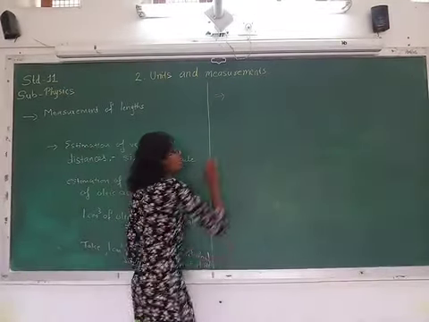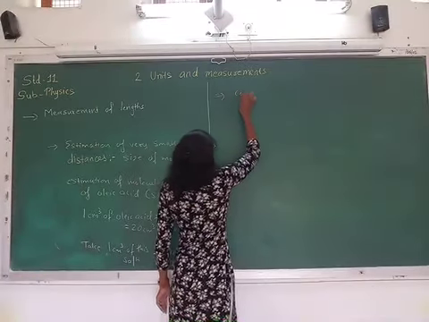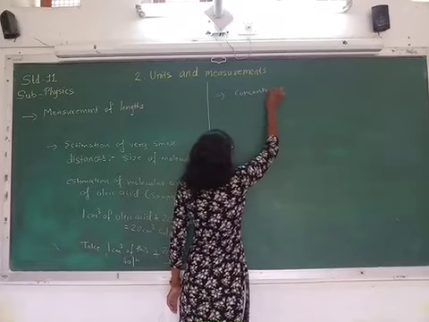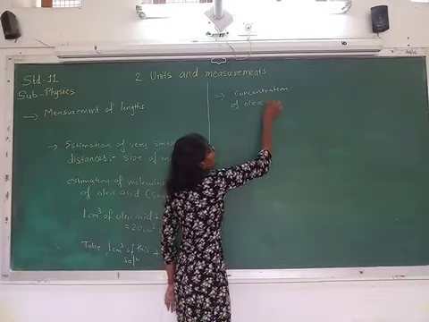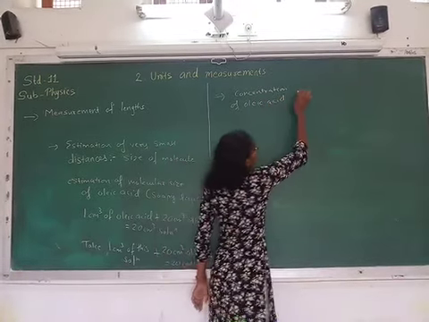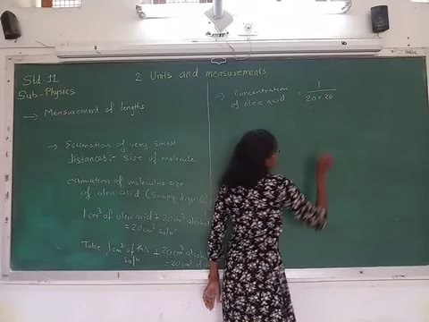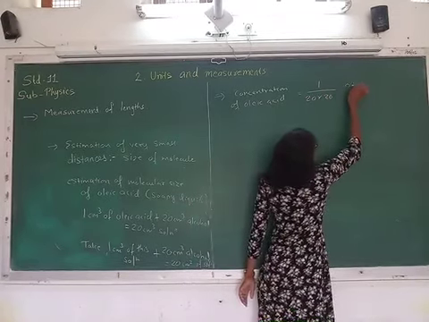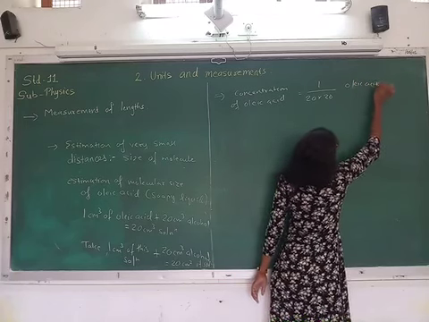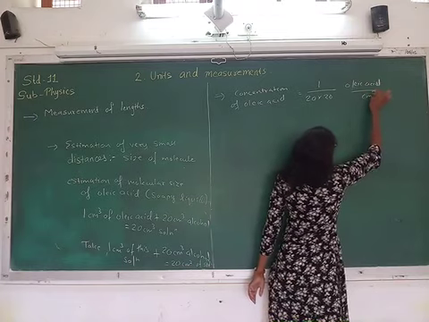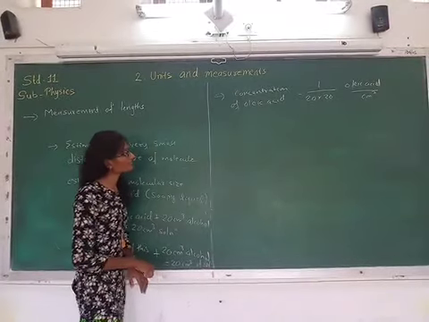So what will be the concentration of oleic acid? The concentration of oleic acid is equal to 1 upon 20 into 20 cubic centimeter of oleic acid per centimeter cube. This is the concentration of oleic acid.